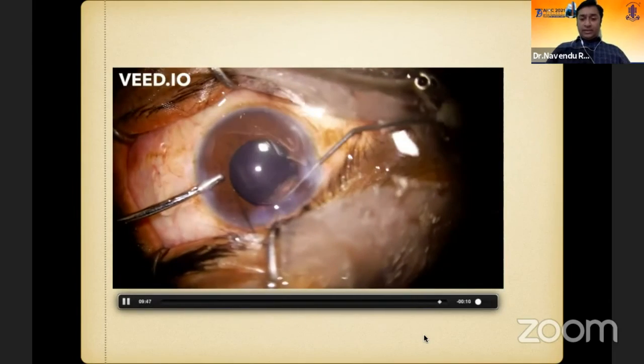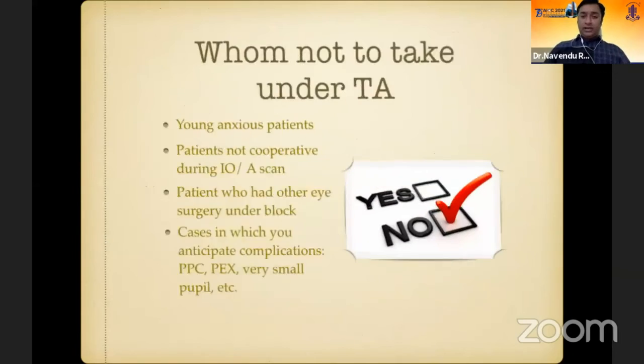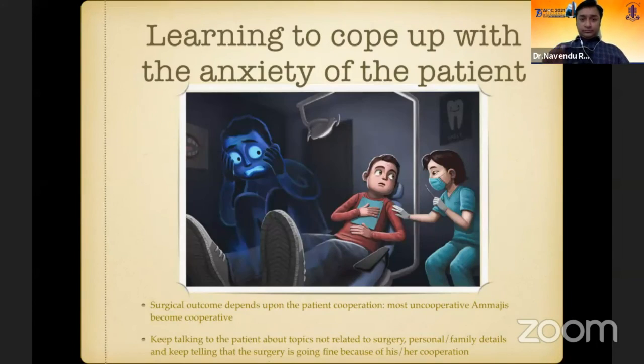So this was my first case, and believe me, the first case will be a problem for you, but you start doing it. Surgical outcome depends on patient cooperation. The most uncooperative amma becomes cooperative just by talking to her.